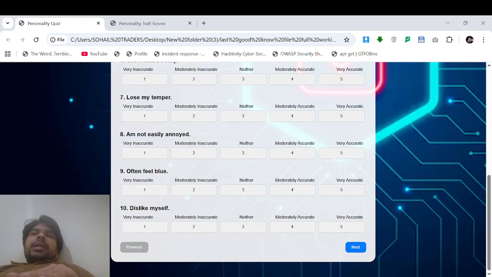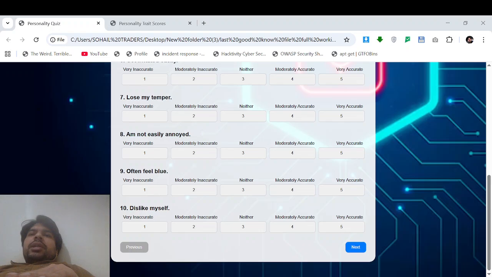Number one is functionality. Did it give the correct output and is the math working? Yes, it is 100% working. Reliability. This means, is it giving the same output if the same options are selected? Yes, it is giving the same output every time. Number three is usability. Is its interface clear? Yes, it's clear and simple. Then its performance. Yes, it's instant and it's lightweight. It is providing an instant response. And its security, since no personal data is being collected, we do not have to worry about this.